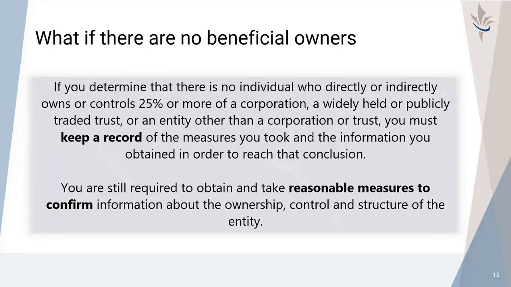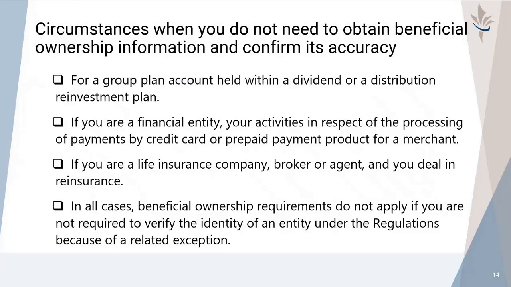However, you are still required to obtain and take reasonable measures to confirm information about the ownership, control, and structure of the entity. You do not have to obtain beneficial ownership information and take reasonable measures to confirm its accuracy, including consulting Corporations Canada's database in the following situations. Firstly, for a group plan account held within a dividend or a distribution reinvestment plan. This includes plans that permit purchases of additional shares or units by the members with contributions other than the dividends or distributions paid by the plan sponsor.